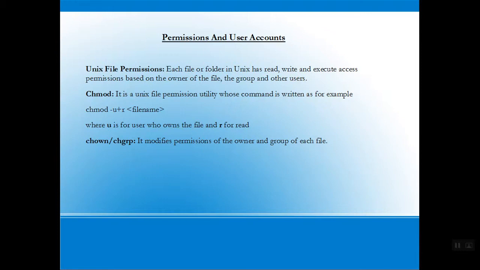Chmod is a Unix file permission utility whose command is written as, for example, chmod u+r filename, where u is for the user who owns the file and r is for read. Chown or chgrp modifies permissions of the owner and group of each file.